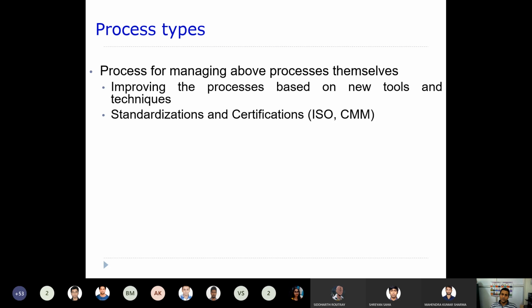In order to improve the processes, we need to go through some standardizations and certifications, like ISO, the International Organization for Standardization. There is also the Capability Maturity Model, CMM, which provides some sort of certification to the processes. That is also a process. So we need to get all those certifications, to ensure that the process is a quality process.